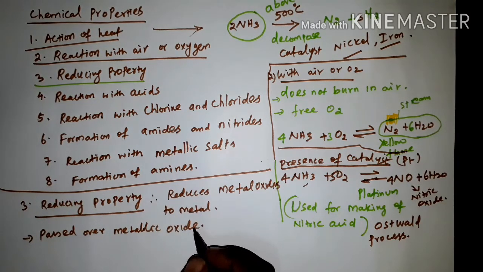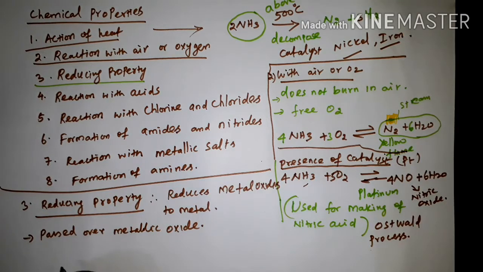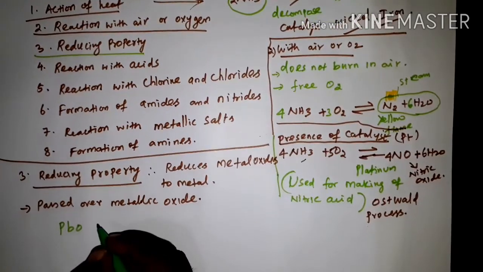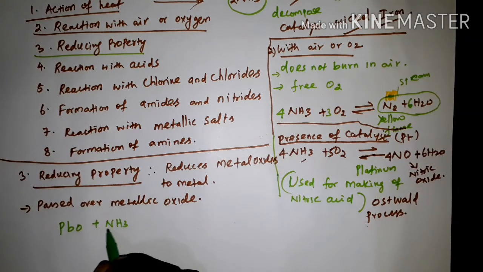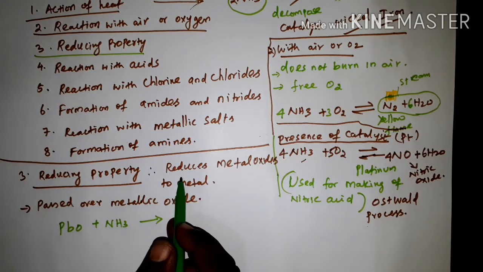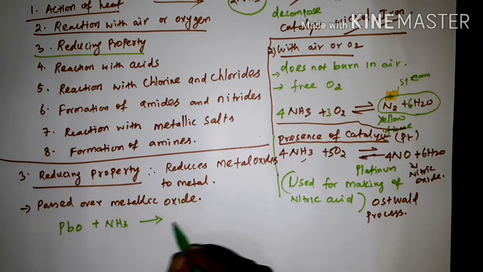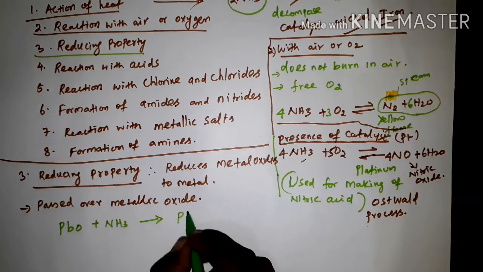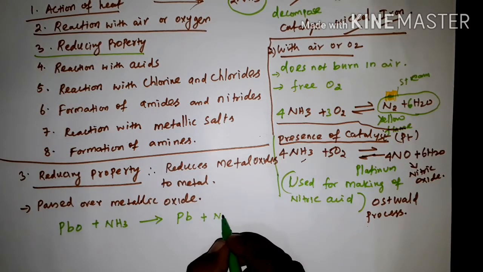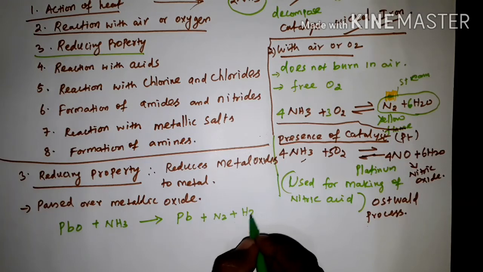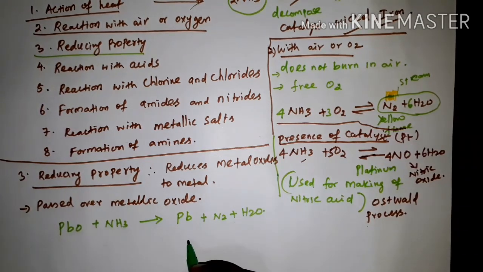Okay. So for the metallic oxide example, we are taking lead oxide, PbO, plus ammonia. We are passing this ammonia on this metallic oxide. So what will happen? This oxygen will be removed, so that it is called reducing. Okay. So we are getting lead plus nitrogen plus water. So this is the equation.